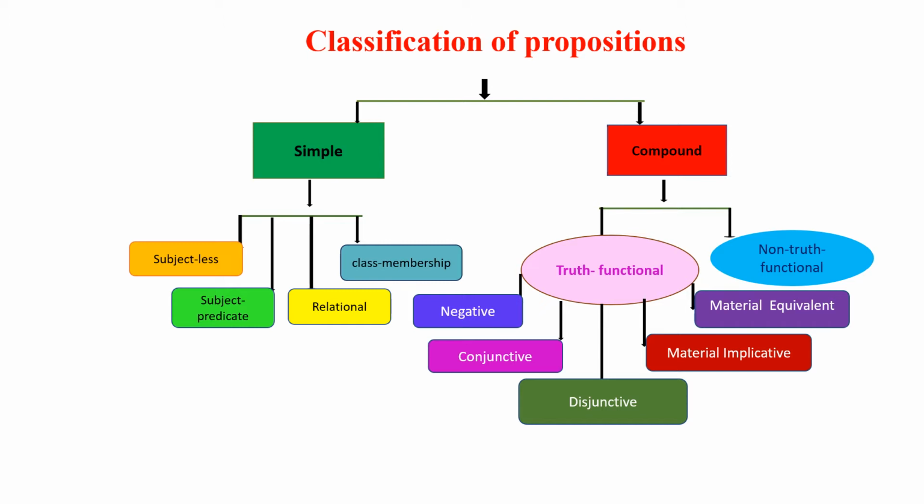Truth functional compound proposition is further classified into negative proposition, conjunctive proposition, disjunctive proposition, material implicative or conditional proposition, and material equivalent or biconditional proposition.